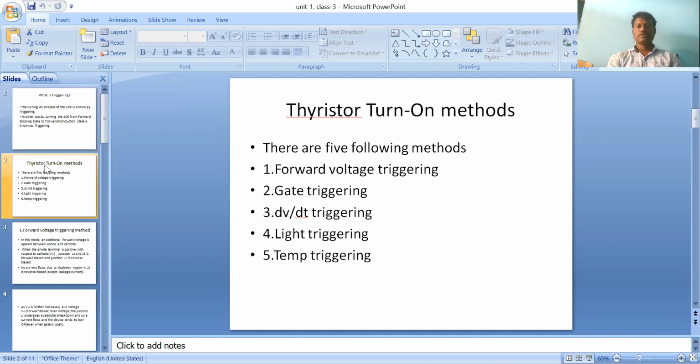First, forward voltage triggering; second, gate triggering; third, dv/dt triggering or rate of change of voltage triggering; fourth, light triggering; and finally, temperature triggering. Let us discuss one by one. What is meant by forward voltage triggering?